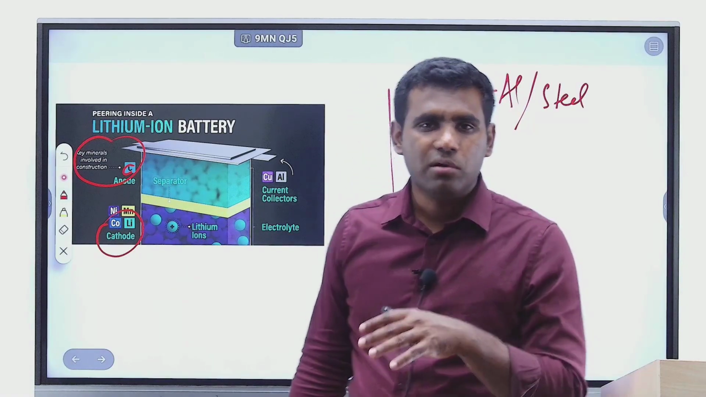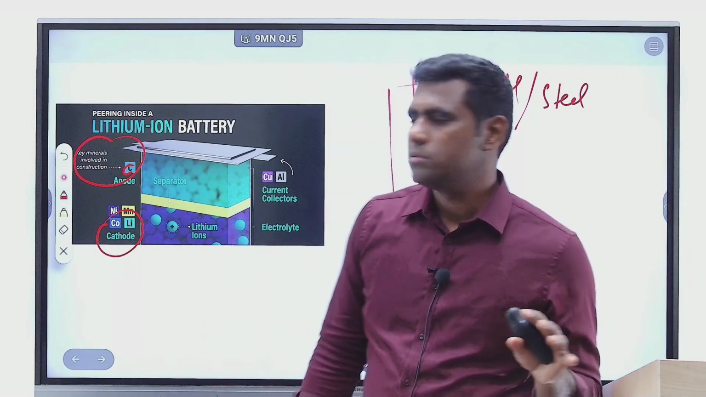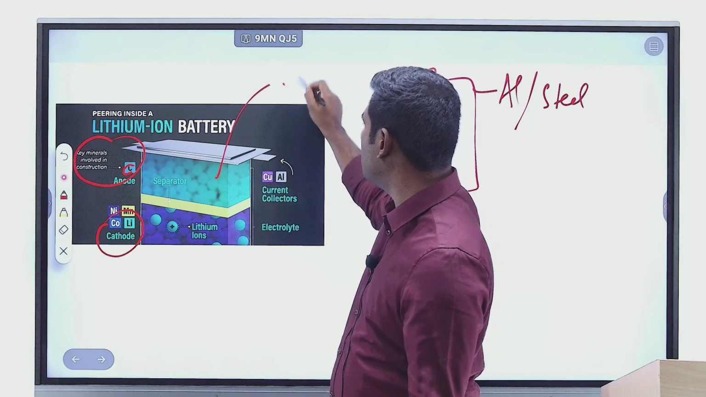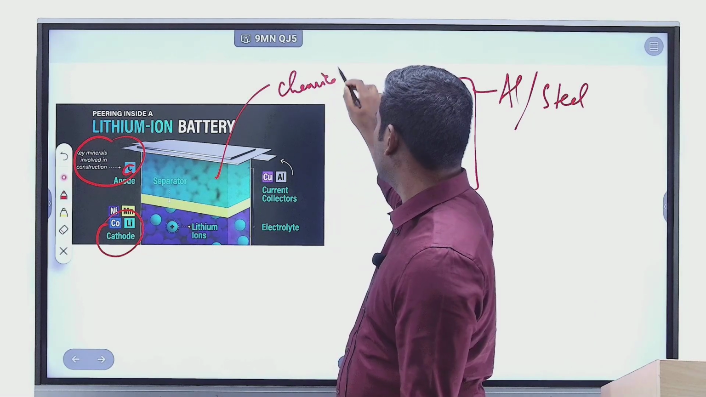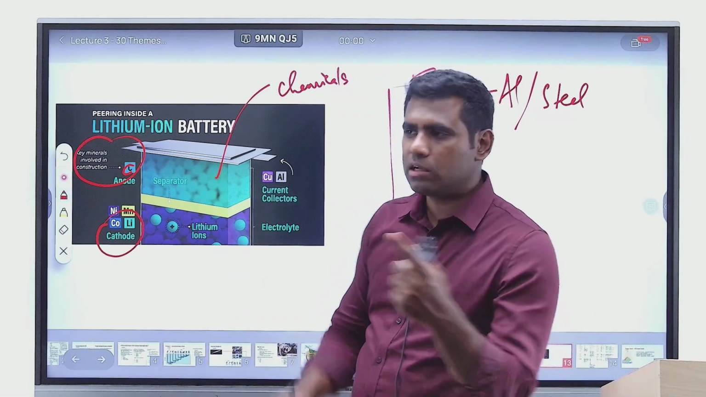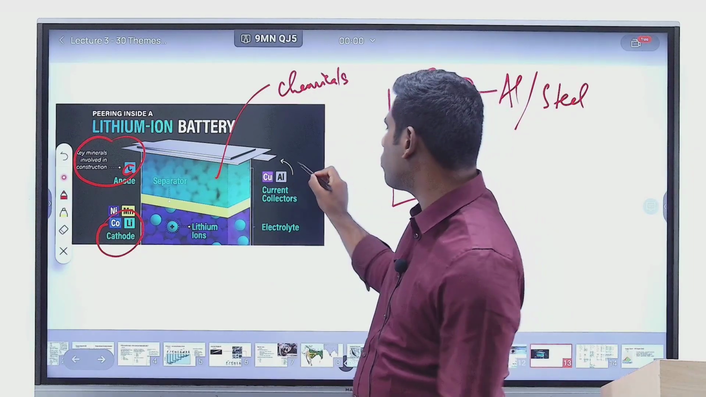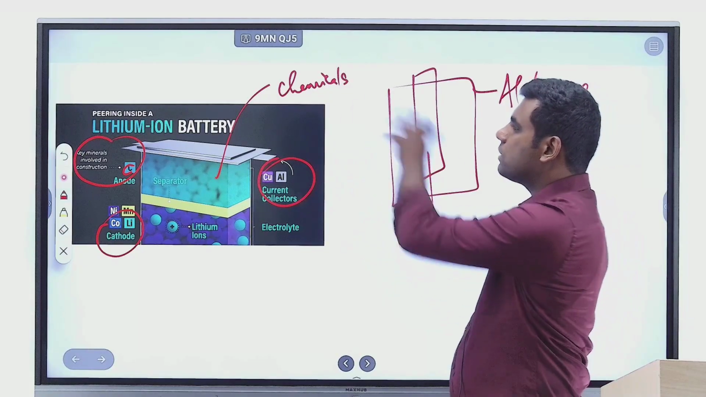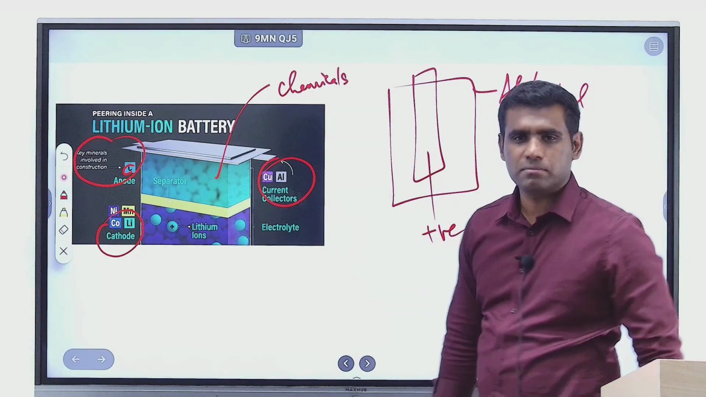And what type of carbon do we use? Nanocarbon, right? And then you have electrolytes, which are dangerous chemicals, right? And when it comes to terminal connectors, you have copper connectors, right? So these are all the different chemicals that you find in a battery.